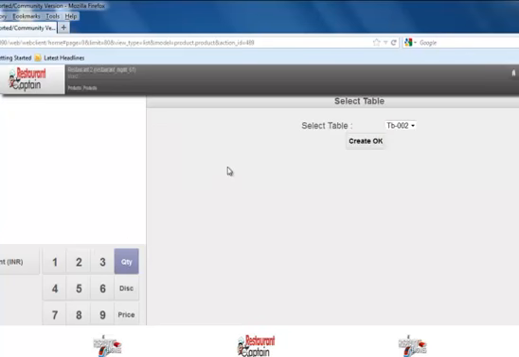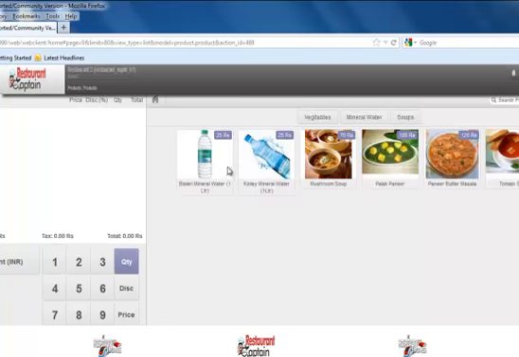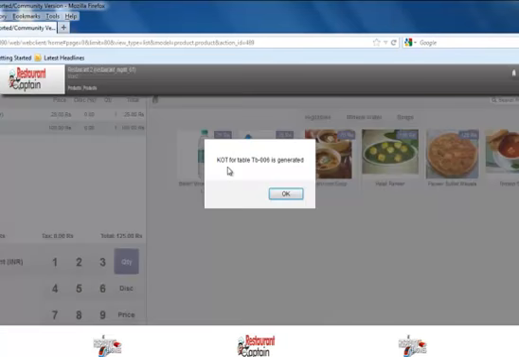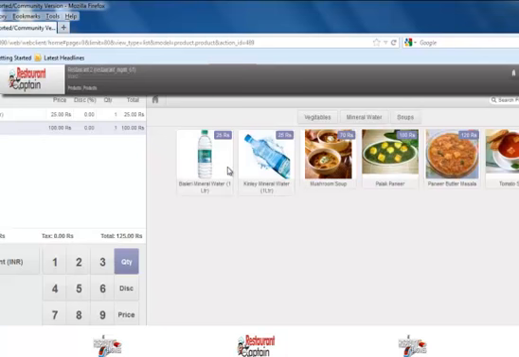Again, if I click on plus, table 2 is again available over here and table 1 is not, since it has already been engaged. So in this way, you can manage multiple KOTs and multiple table orders at a time.